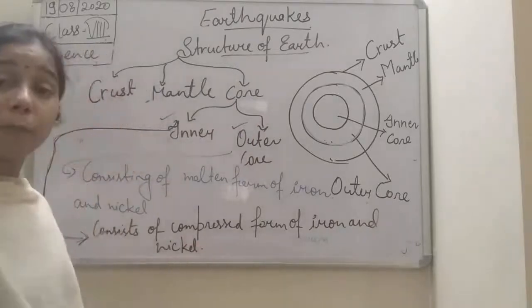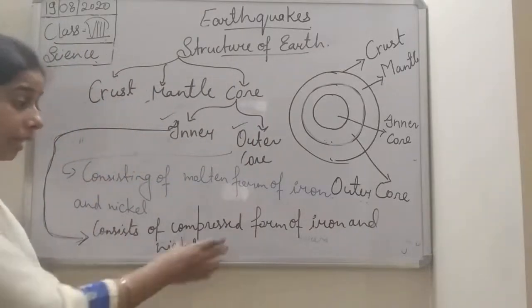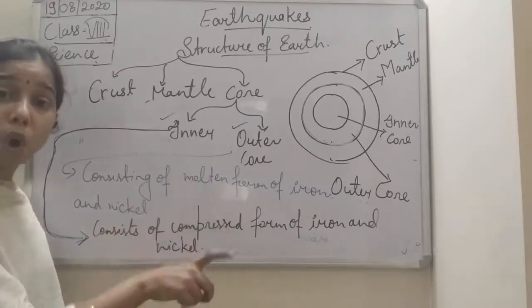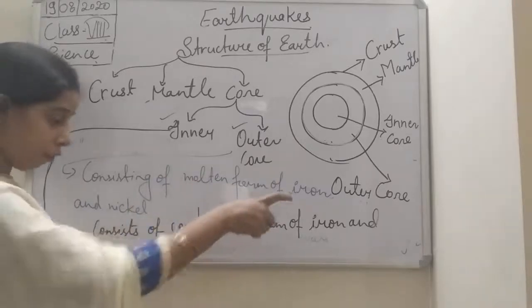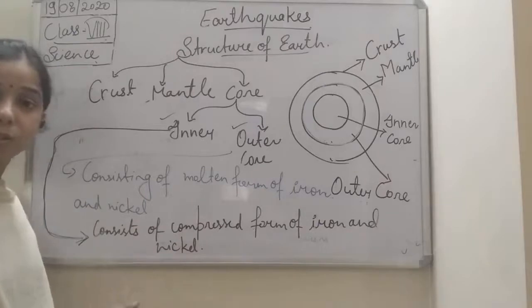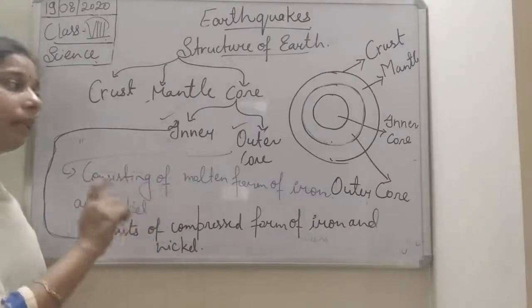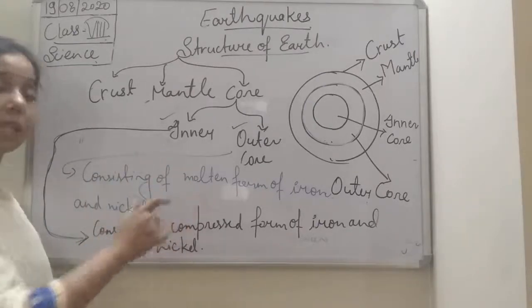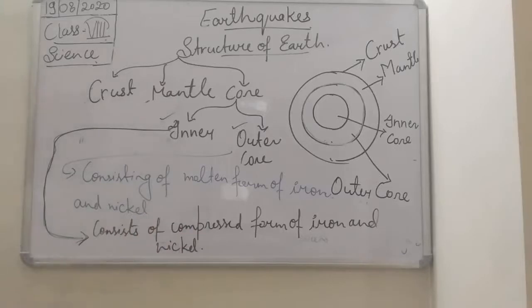Okay, so it gets compressed into the solid form of iron and nickel. So it gets compressed where? In the inner core, whereas in the outer core it is present in molten form.